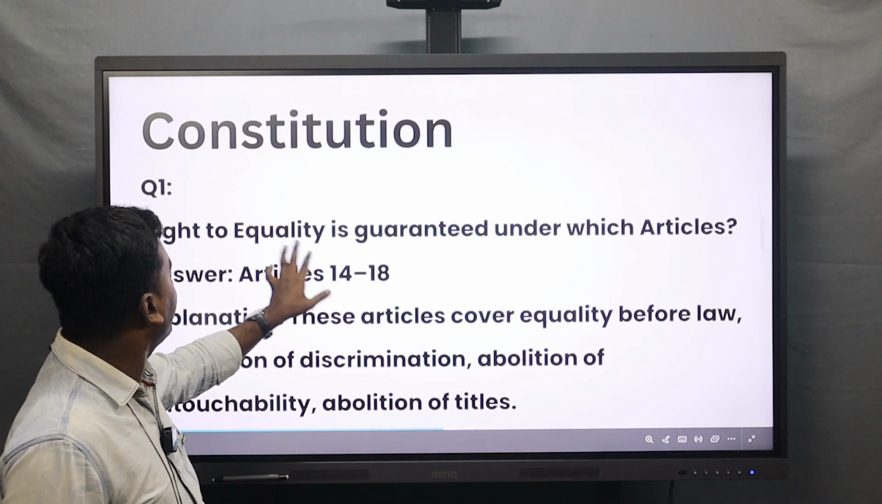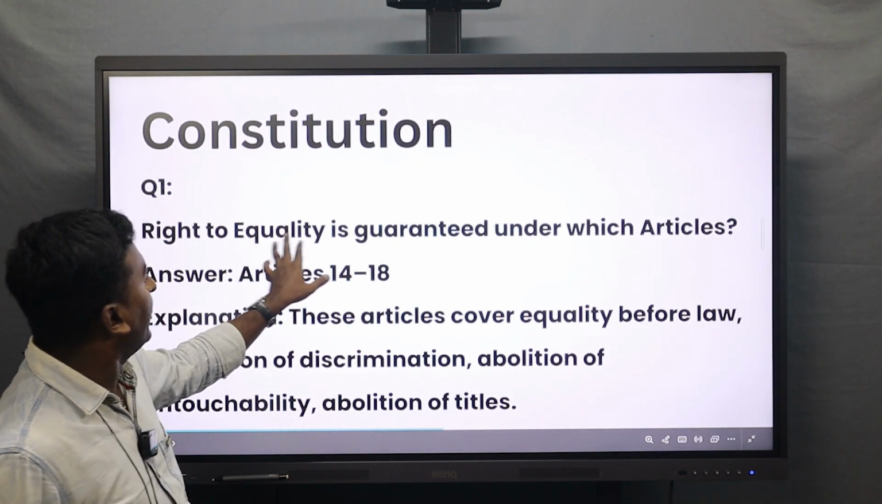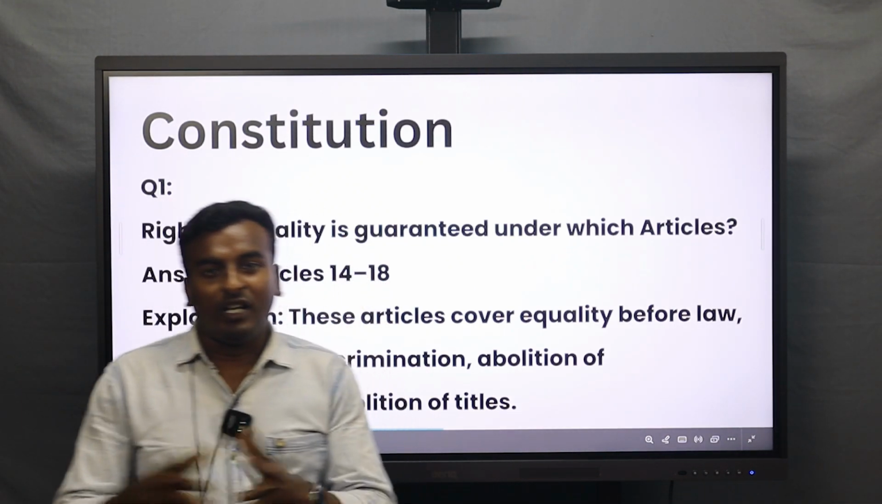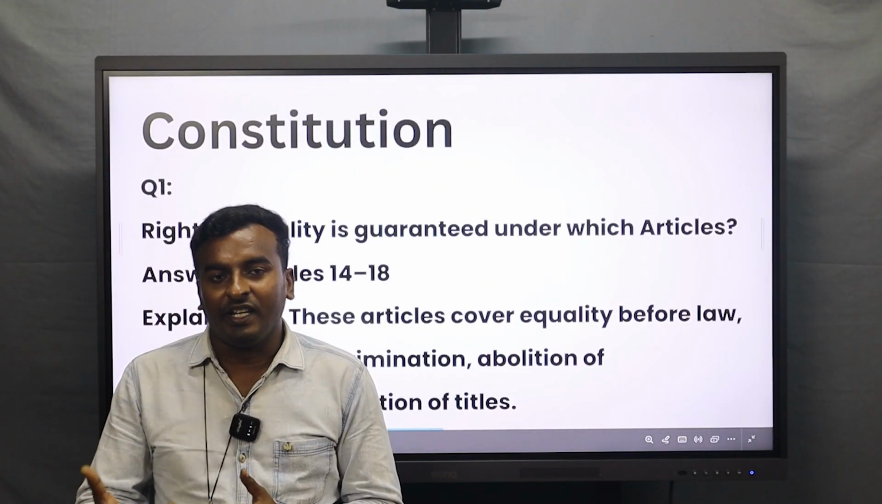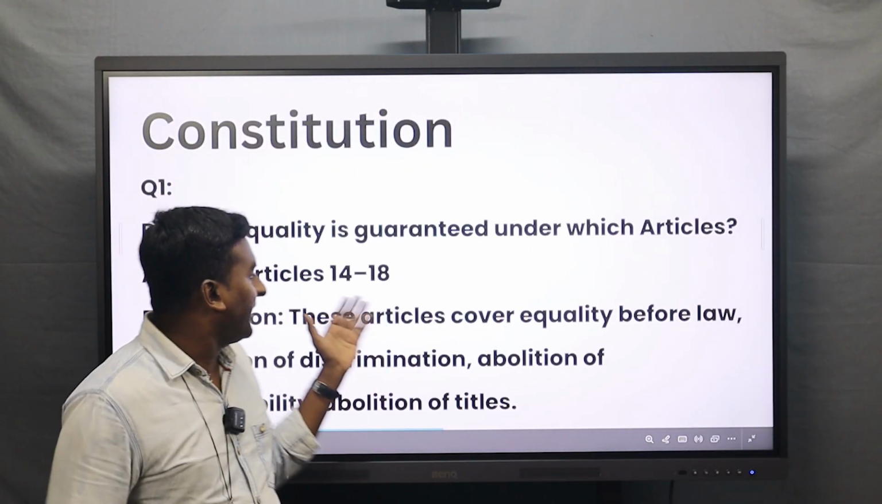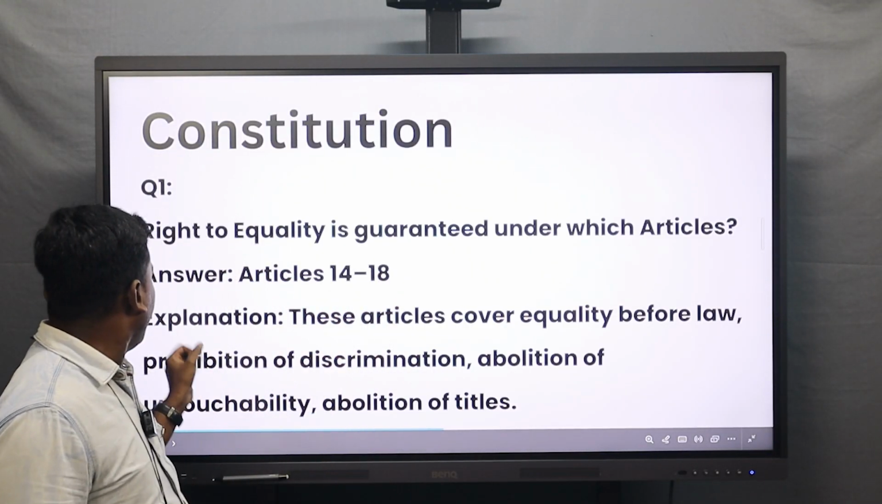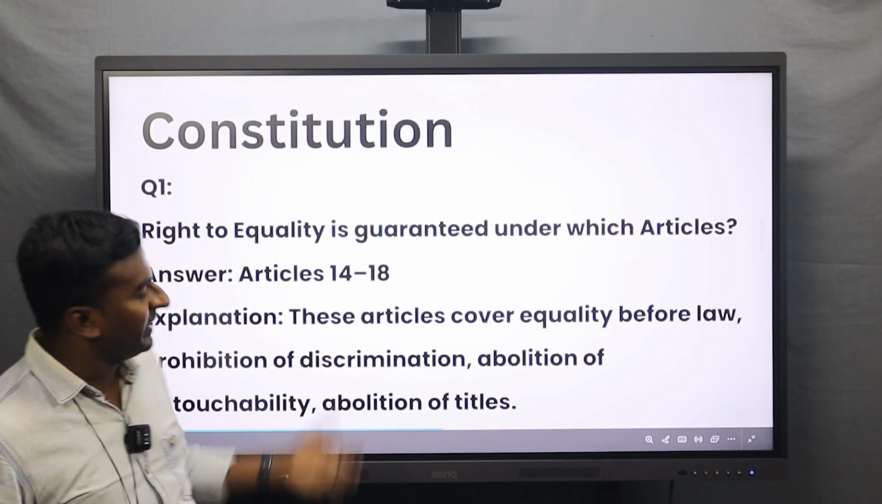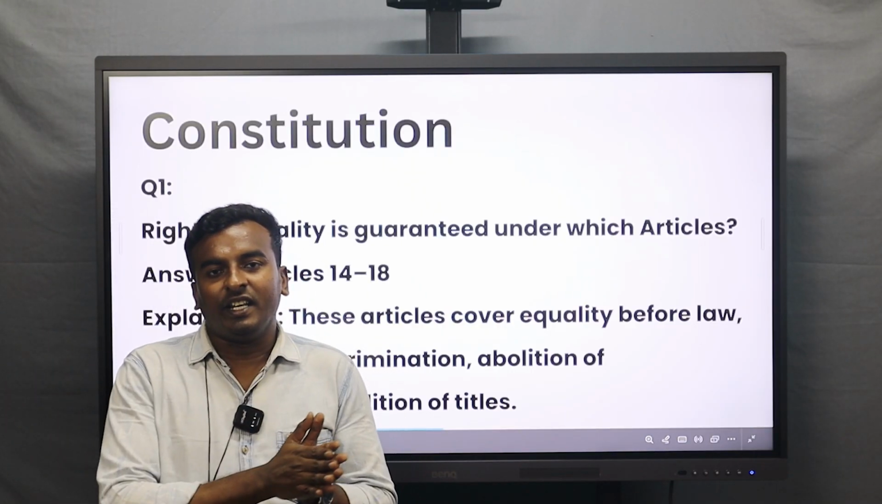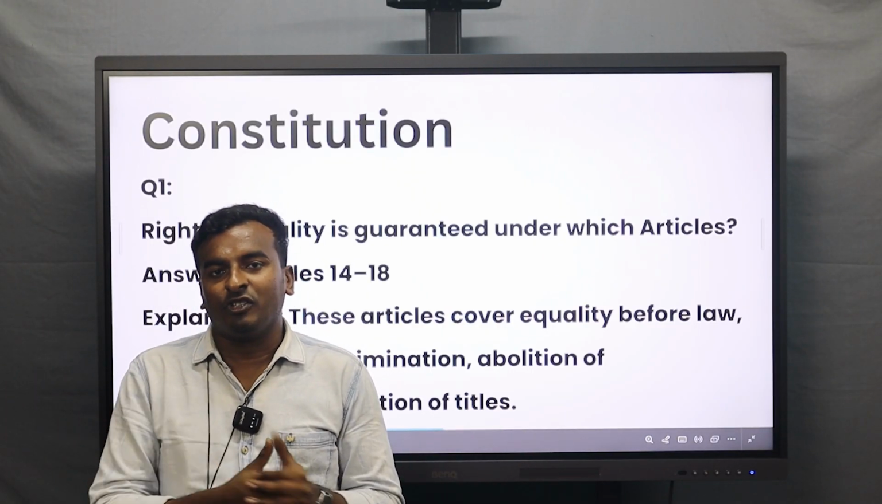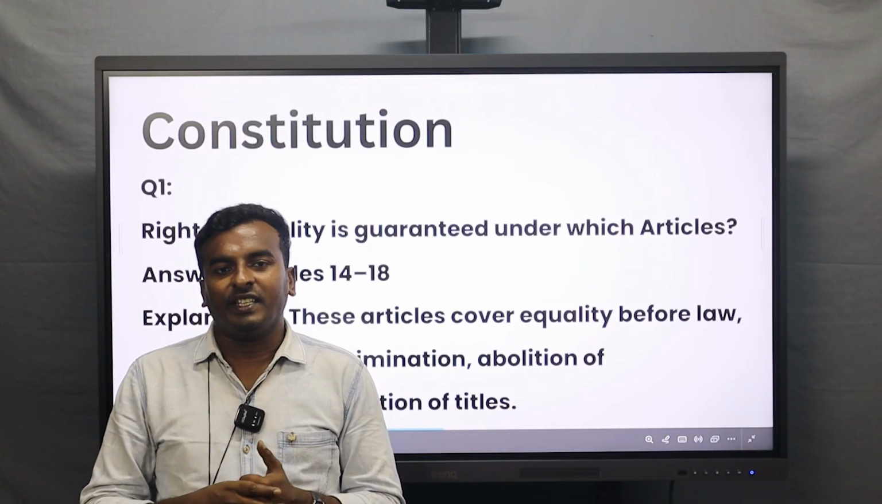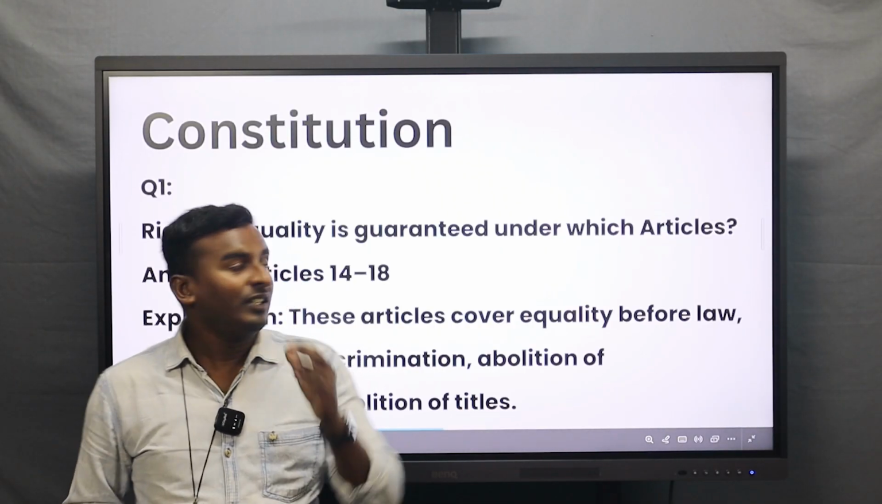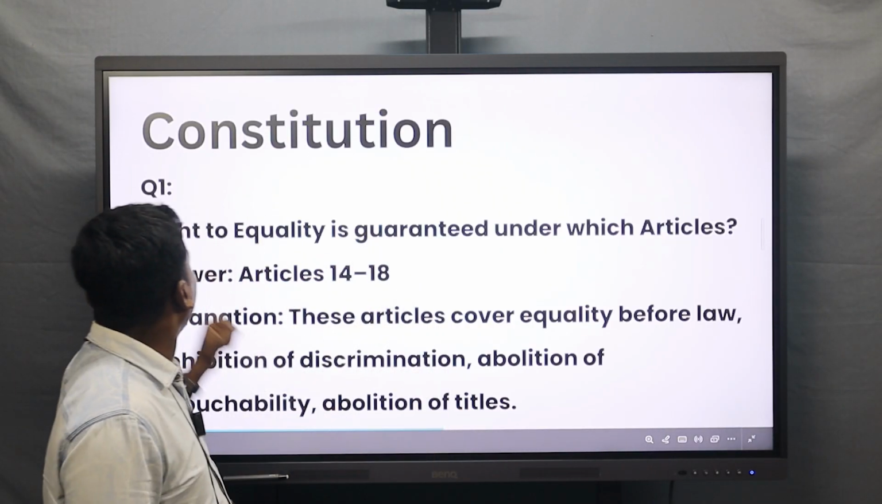Okay, for what question is it given? Equality is guaranteed. The right to equality, which article does it speak of? Article number 14 to 18. And the explanation also gives it like that. So Article 14 to 18 speaks about the right to equality and other things, the right to freedom and so on. So let's move on to the next question.